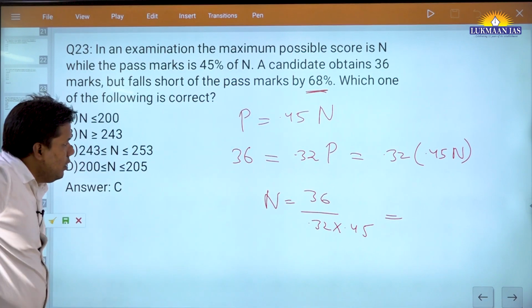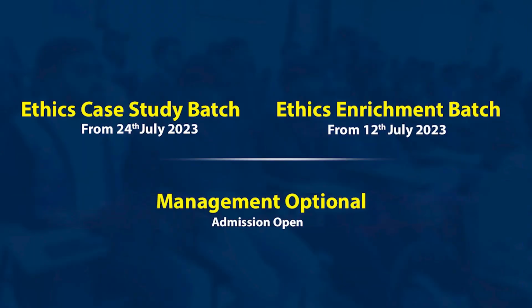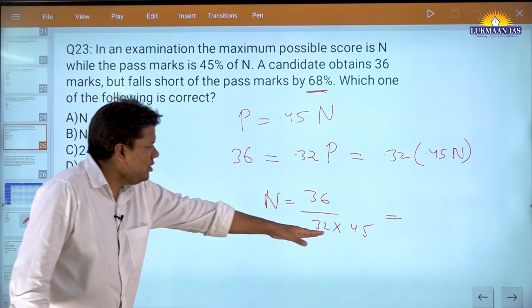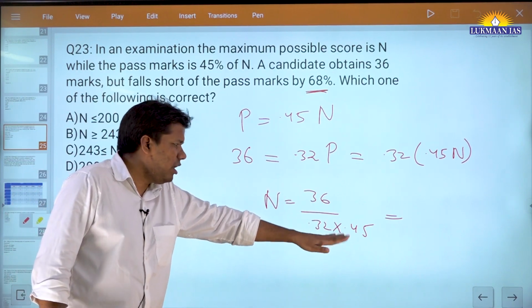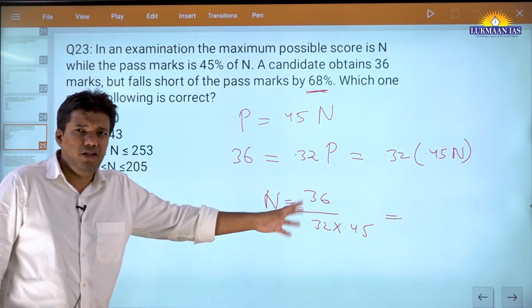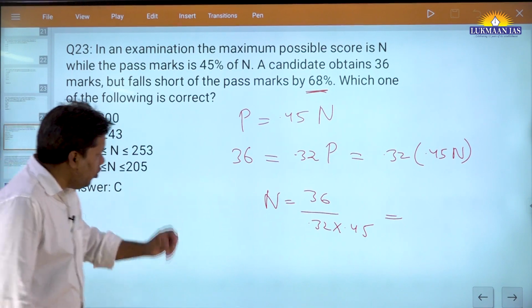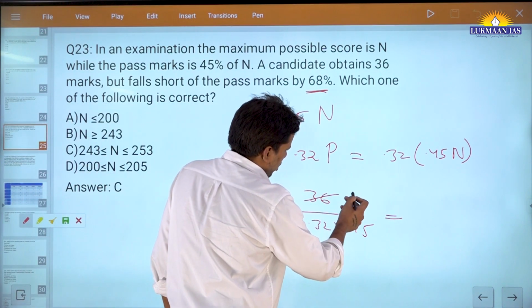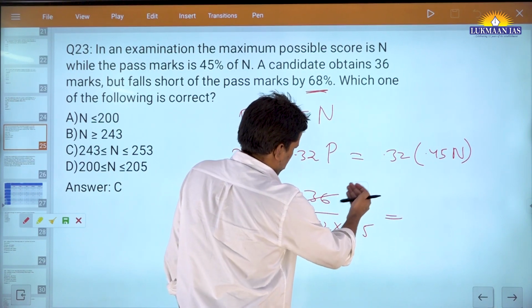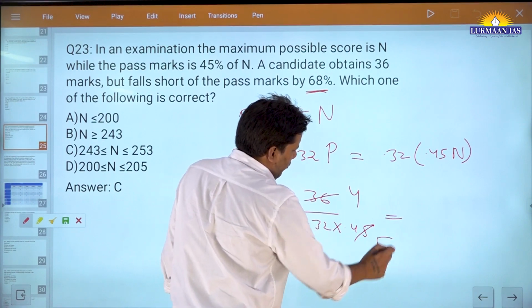Fine. Now, see, here calculation becomes important. First you will tell yourself, okay, if I divide by 0.3, this number is going to be around 100. And 100 again divided by 0.45 is going to be around 200 something, right? 200 to 20, something like that. Now you will see, okay, these are being divided. You will say, okay, this is 9, this is by 9, 4, and this is by 5 times.